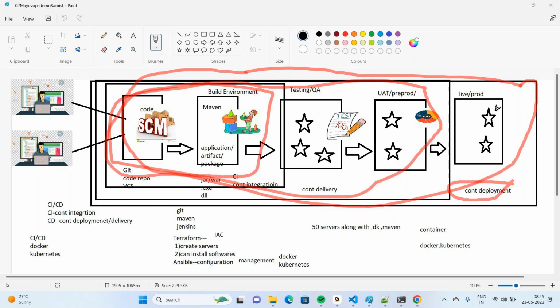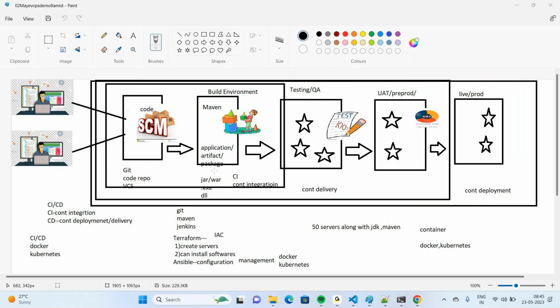This is your continuous deployment. Now to create this kind of pipelines, we are going to use a popular tool called Jenkins. Jenkins is a powerful tool that will help us to create CI/CD pipelines.